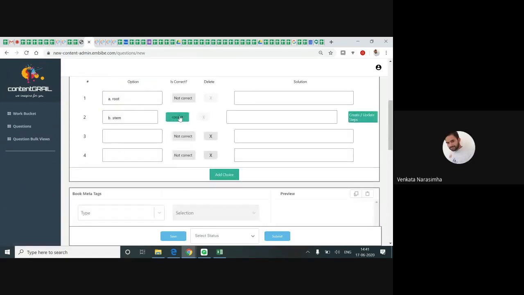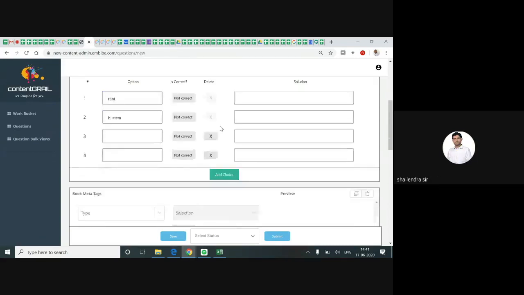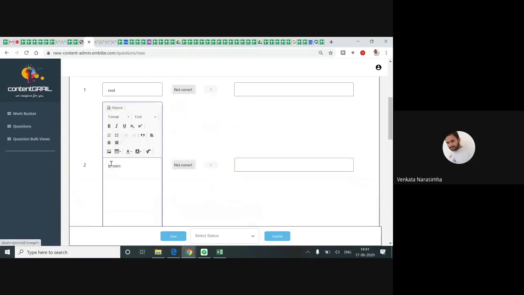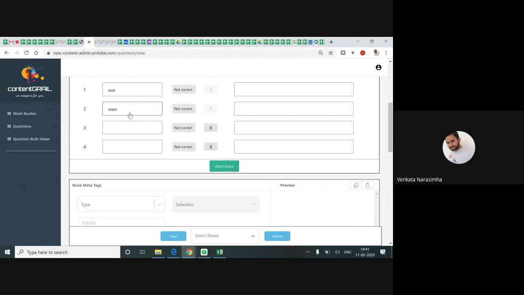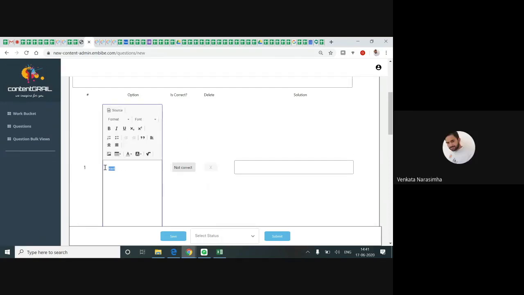You shouldn't write A, B, C, D. Only mention the option text. Directly mention the option text in this particular option box. Generally, this is a common mistake people make.